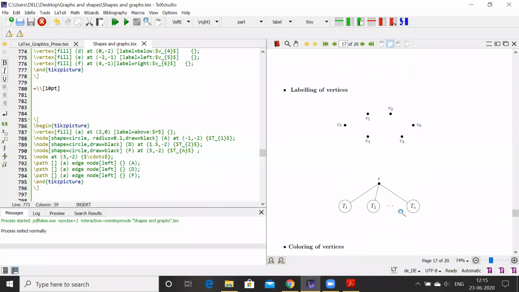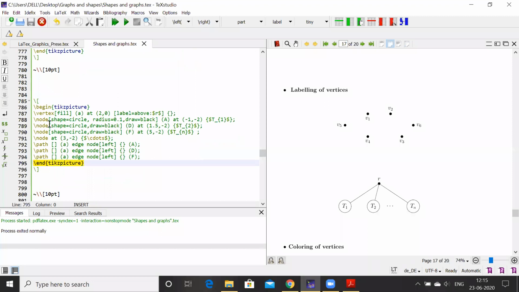Another type of graph that we require many times is where we are labeling the vertices inside the vertex. So you see what the code for this is here. Vertex fill at A, and then sorry, here I have used \node shape circle. So the same thing, we can use that node command also, shape circle, radius 0.1, draw black, and its label is A, but actually we are labeling inside that T1. Then \node circle, draw black D, and then that is T2 and Tn. So these are 3 types of vertices I have labeled.